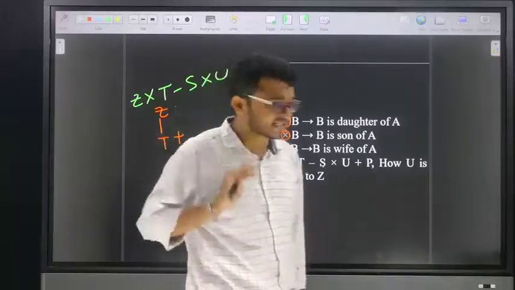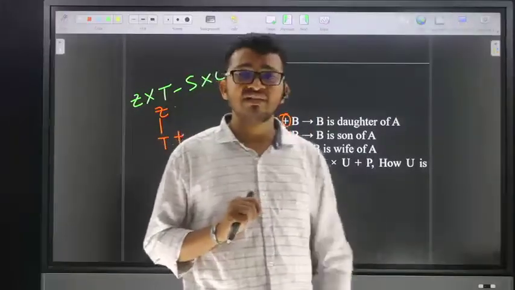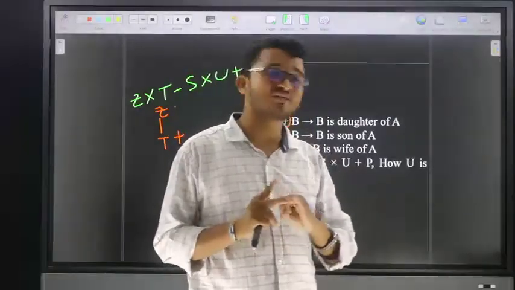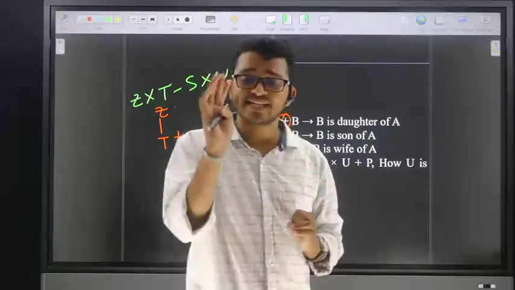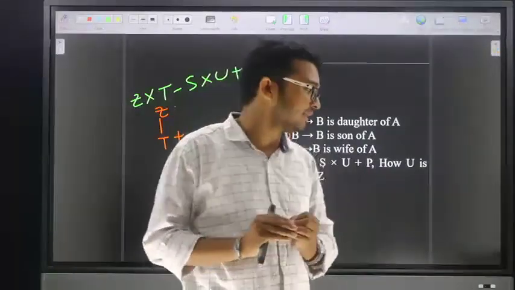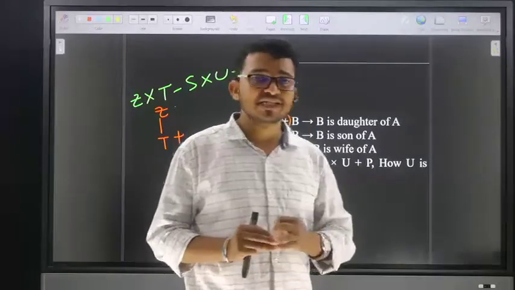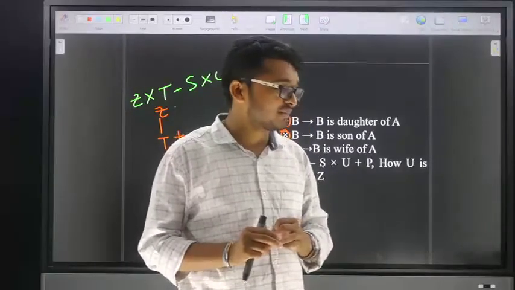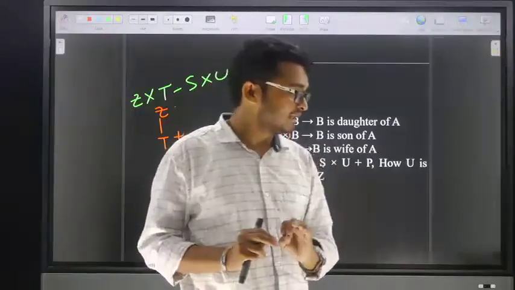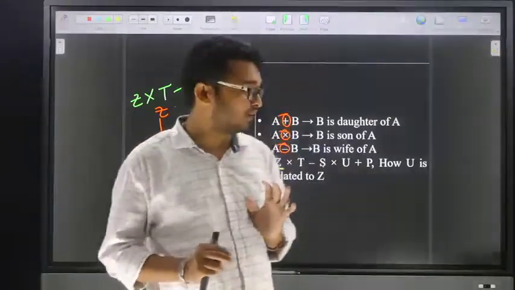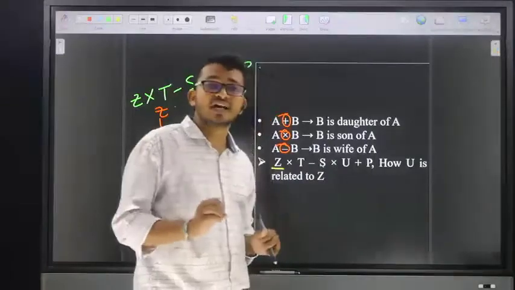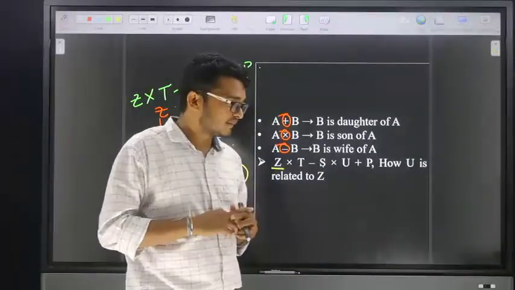Friends, still now, are there any doubts? We discussed the first one, which is the puzzle form. The next one is the coding form. In these two, are there any doubts? Yes or no? Then give your comment. These puzzle form and coding form cover a minimum of 3 to 5 marks in clerical or PO prelims and mains.